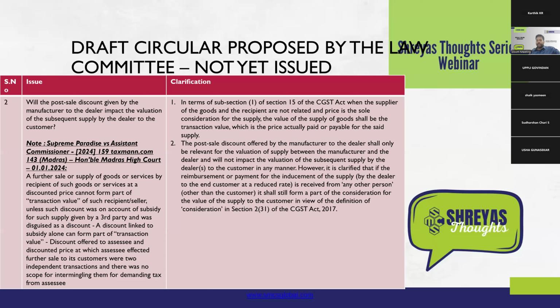However, if you are raising a tax invoice, or if you want to reduce the tax, then it cannot be done, because under GST law, post-sale discount benefits are primarily given through credit notes that are issued. If that is not possible, then the other route of going for a refund on account of excess payment of tax can be explored, which has also been held by various high courts.